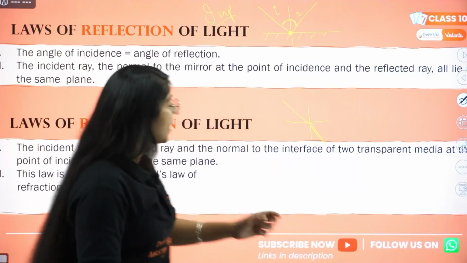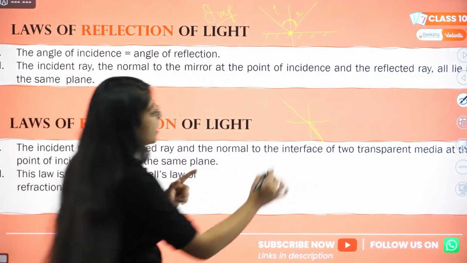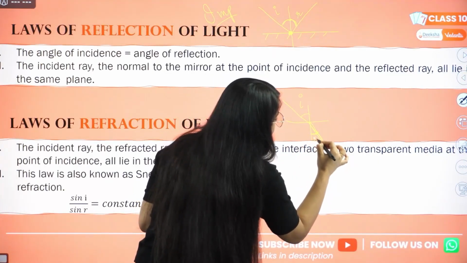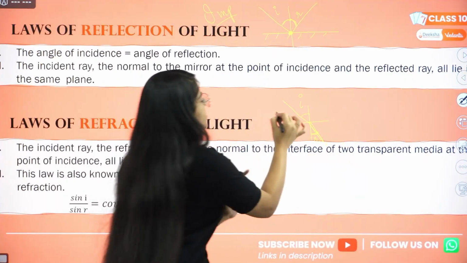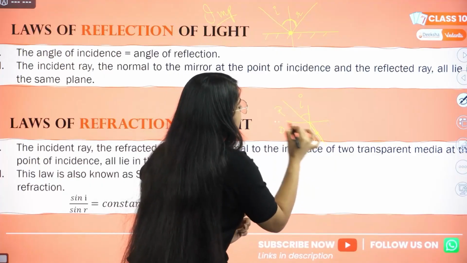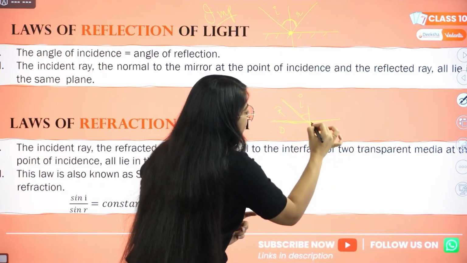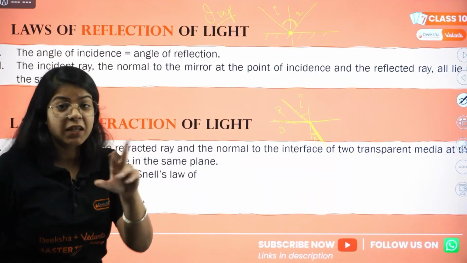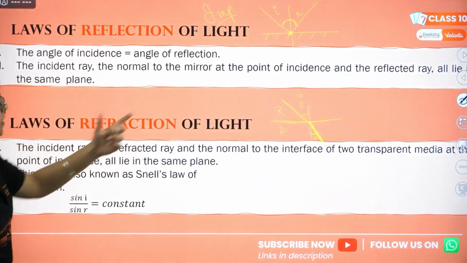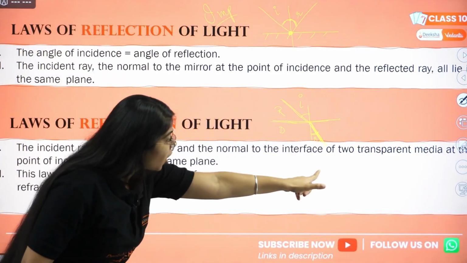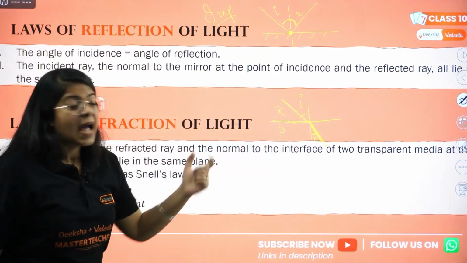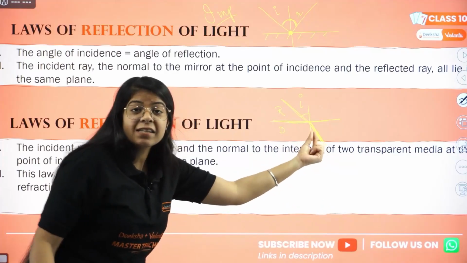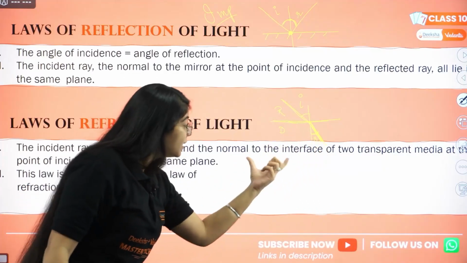Done? Okay, now the two laws of refraction. This is my incident angle and this is my refracted angle, and this is, let's say, a rarer medium and this is a denser medium. So as it goes from rarer to denser, it bends towards the normal. What are the two laws? The first is the same: the incident ray, the normal and the refracted ray at the point of incidence, at the interface point of the two media.